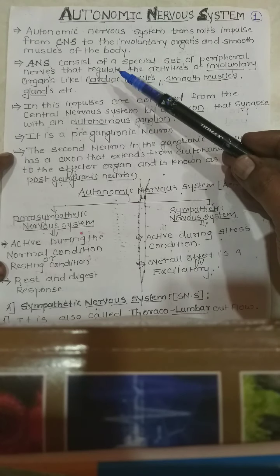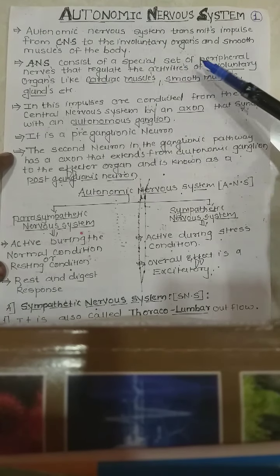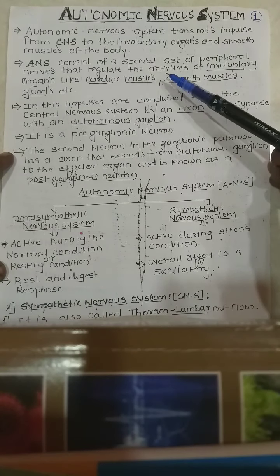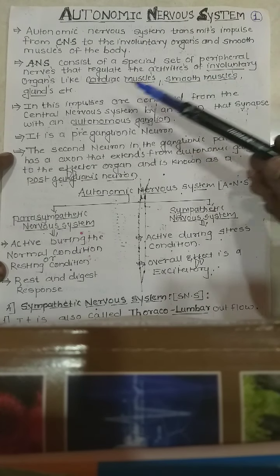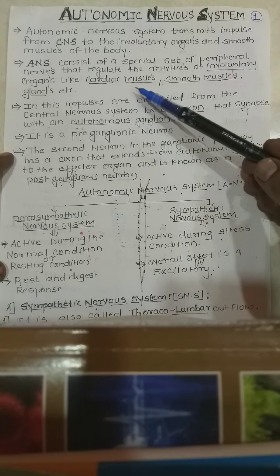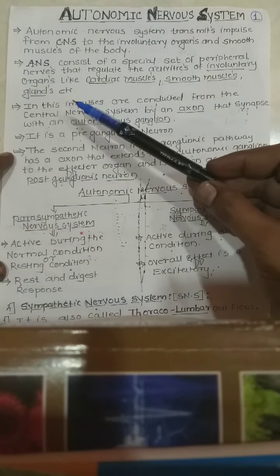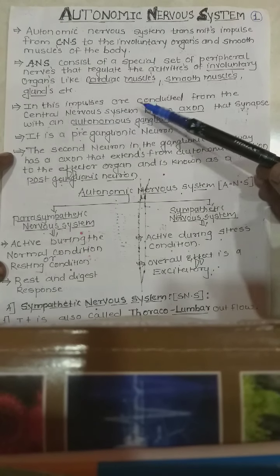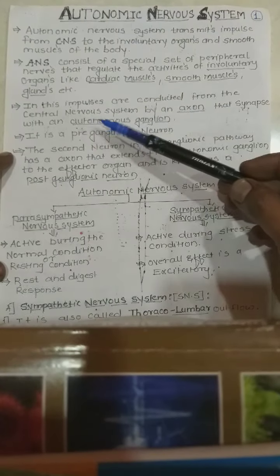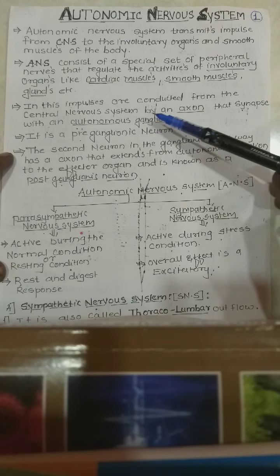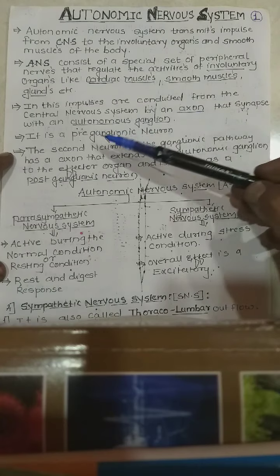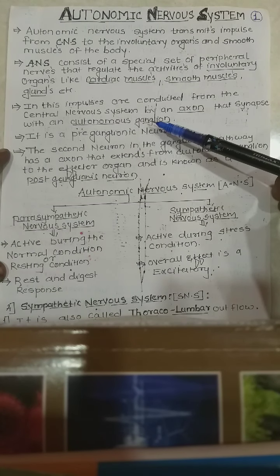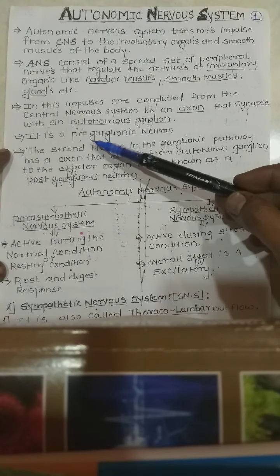The ANS consists of a special set of peripheral nerves that regulates activities of involuntary organs like cardiac muscles, smooth muscles and glands. Impulses are conducted from the central nervous system by an axon that synapses with the autonomic ganglia. This is the preganglionic neuron.